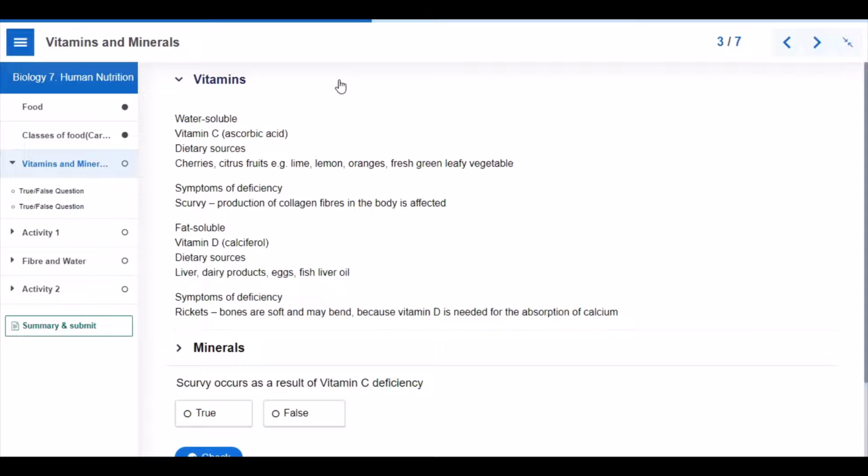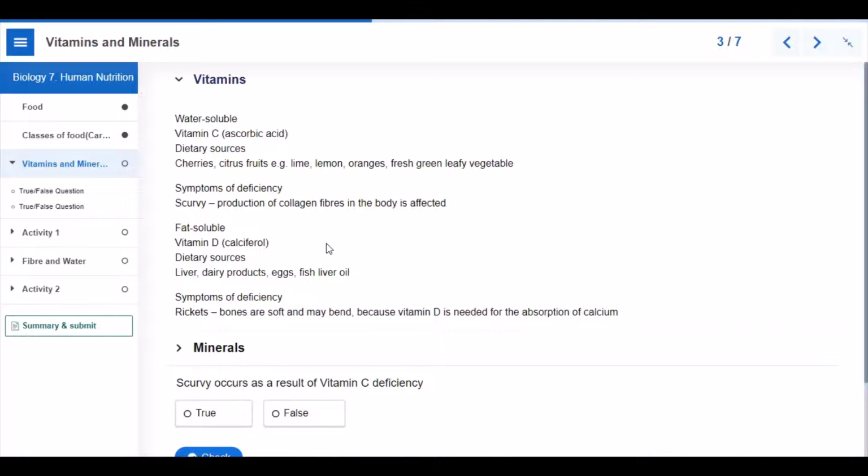Vitamins, another class of food. We have classes of vitamins. We have the water soluble vitamins and the fat soluble vitamins. Water soluble vitamins include vitamin C. Dietary sources of vitamin C are cherries, fruits, citrus fruits like lime, lemon, oranges, and leafy green vegetables.